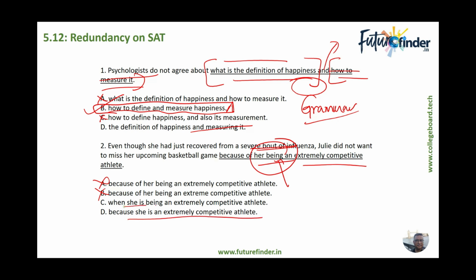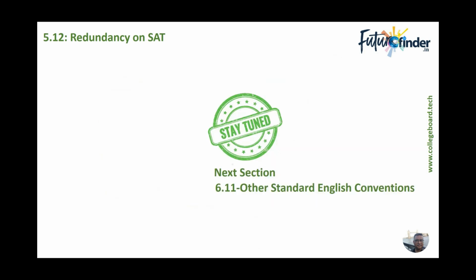A is definitely eliminated because of her being. When she is being, again eliminated. So the actual answer for this one would be D. B and D are the answers to these ones. Stay tuned. Minor, small, but other standard English conventions follow.